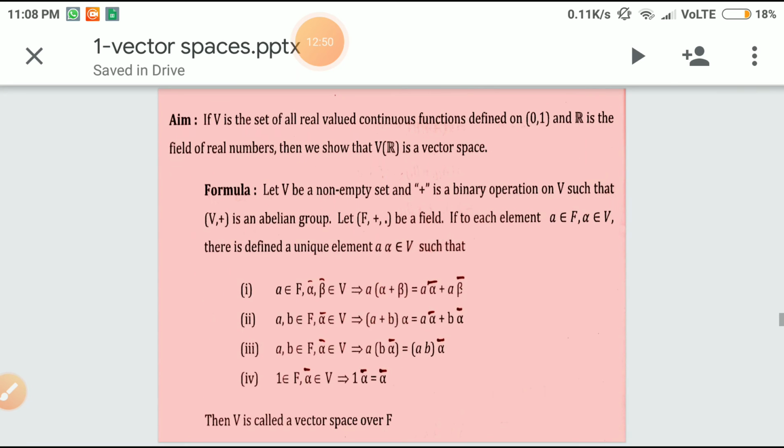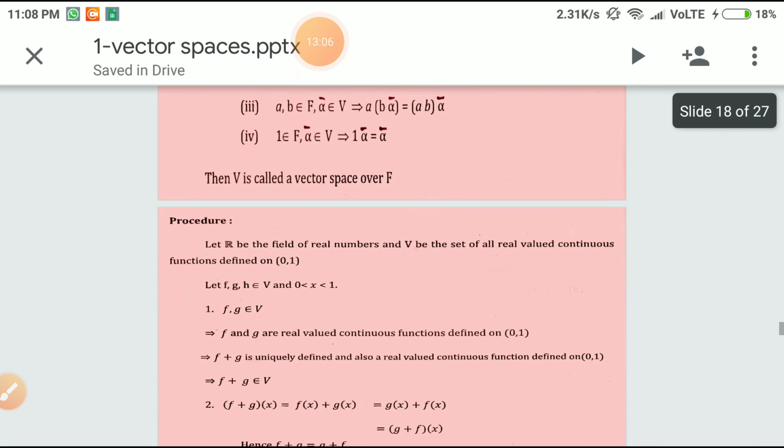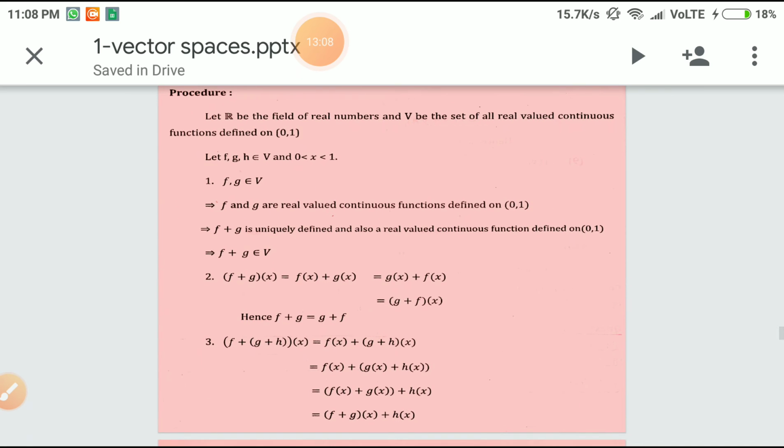Now, what is the aim? We are going to show that V is the set of all real valued continuous functions defined on the interval 0, 1, and R is the field of real numbers. And then we are going to prove that V over R is a vector space. As usual, we are going to verify the axioms of a vector space. So we are going to verify all the 10 properties.